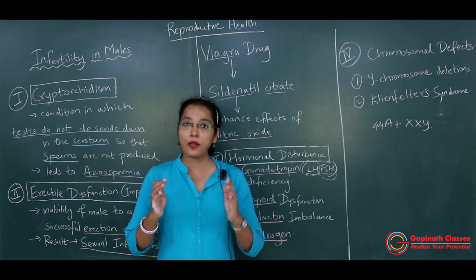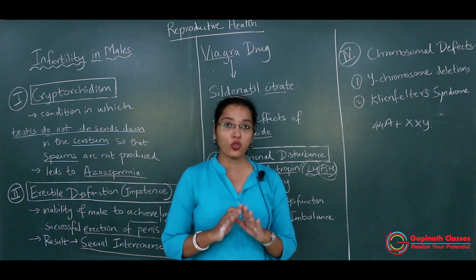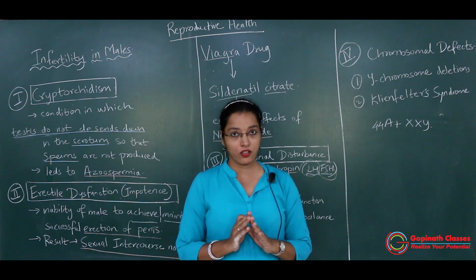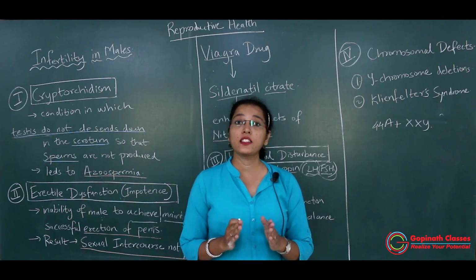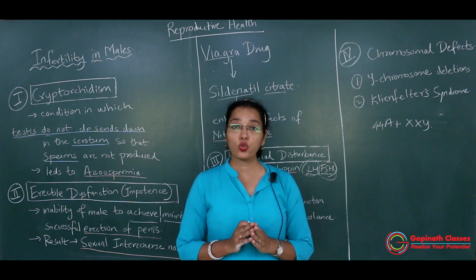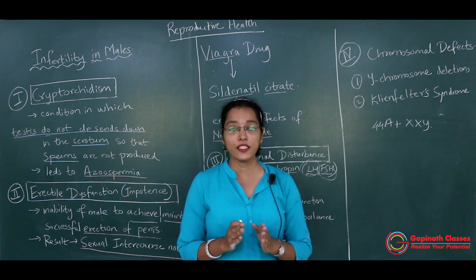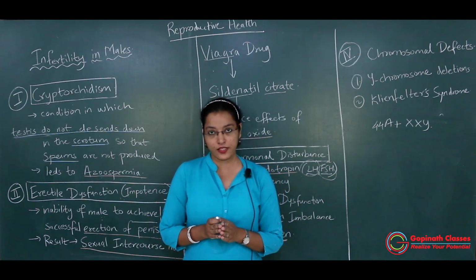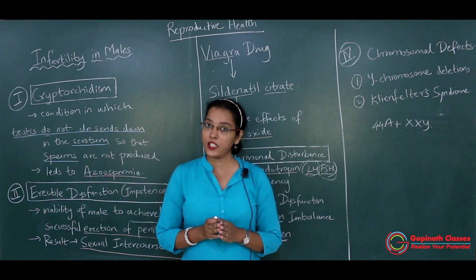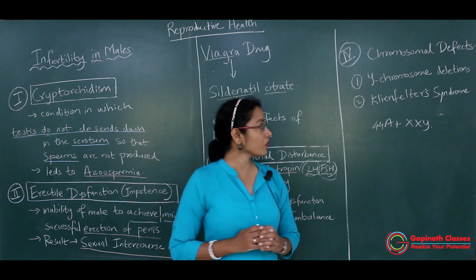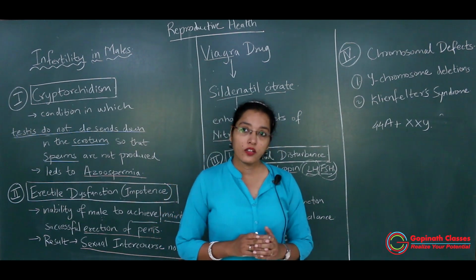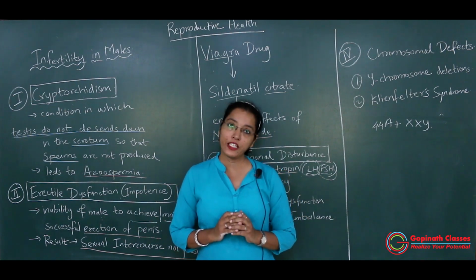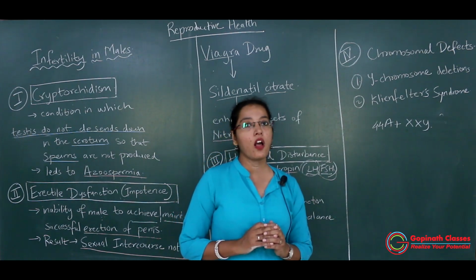But their mental state is quite normal, like a normal man. Their testis is quite reduced, so no sperm formation at all is seen in Klinefelter syndrome individuals. That is why they are sterile. So all of you understood the last factor of infertility in males, that is chromosomal defect.